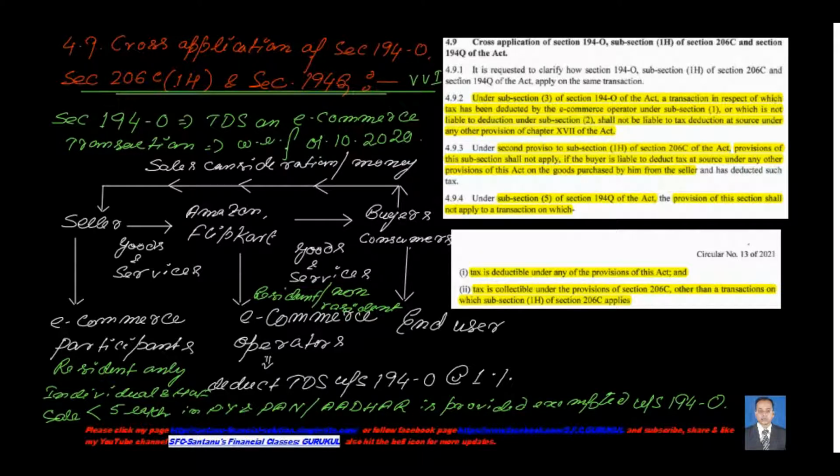So this is a simple, little introduction to this section.